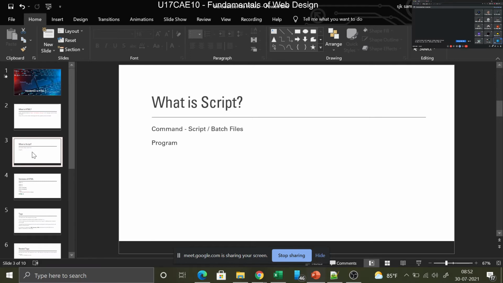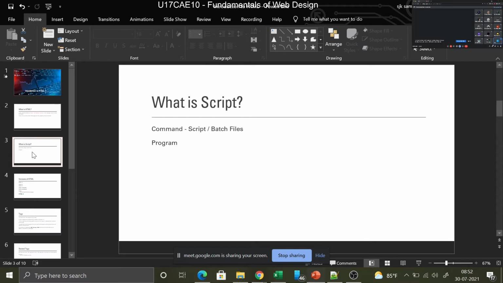A program is coded software instructions to control the operation of a computer or any other machine. So basically in a computer you have two things. One is called a program. A program, as she said, is a set of instructions. Another thing you have is called a script, or you call it commands.